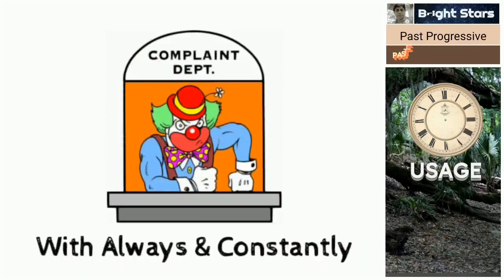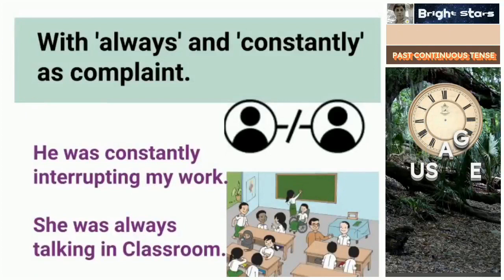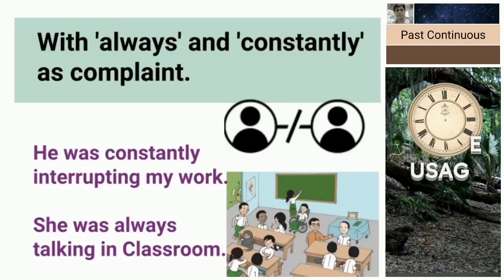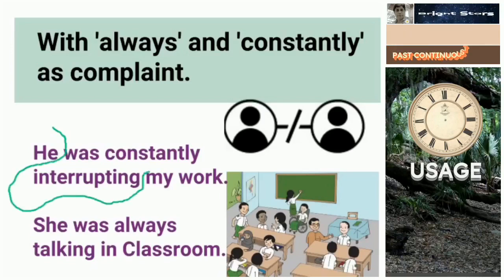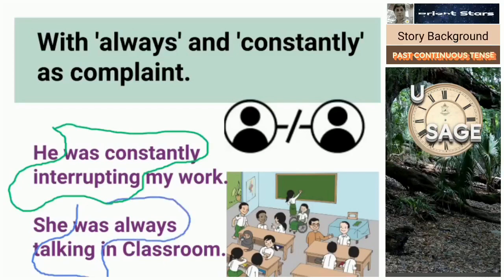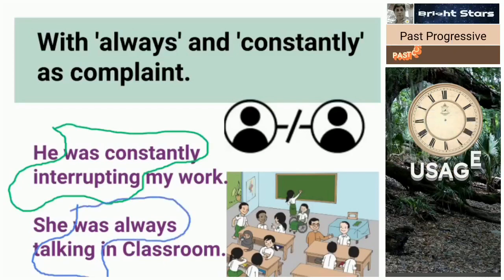With always and constantly. Past continuous tense can be used with always and constantly as complaint adverbs. He was constantly interrupting my work. Here we place constantly between the helping verb and the main verb: was constantly interrupting. Next one, she was always talking in classroom. Was always talking. In this kind of situation also we use the past continuous tense.